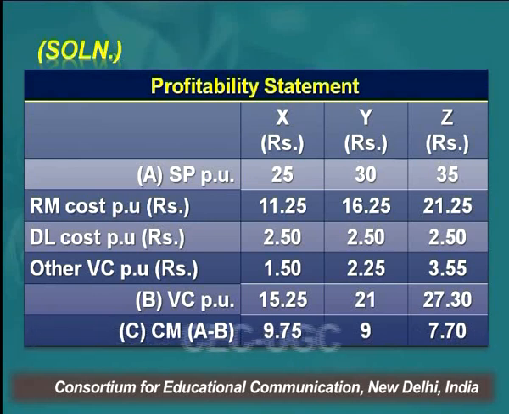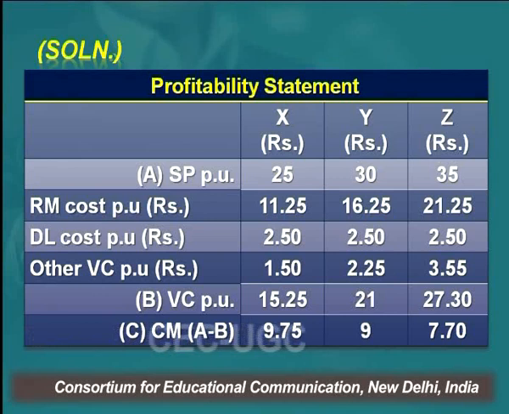For X, Y, Z, let me take one product. Similarly, we can calculate Y and Z. For X, selling price is 25 rupees. Your raw material cost is 11 rupees 25 paisa, right? Direct labor cost per unit is 2 rupees 50 paisa, and other variable cost per unit is 1 rupee 50 paisa, right? So your variable cost per unit is 15 rupees 25 paisa for X product.